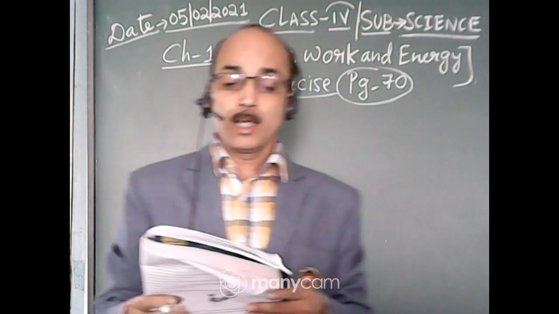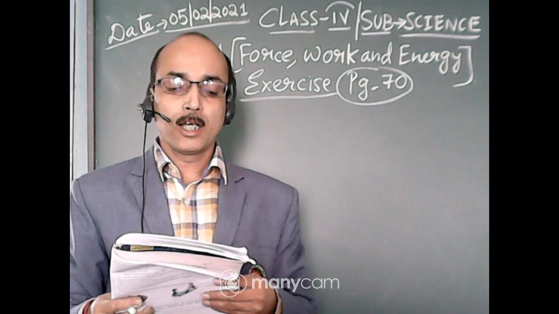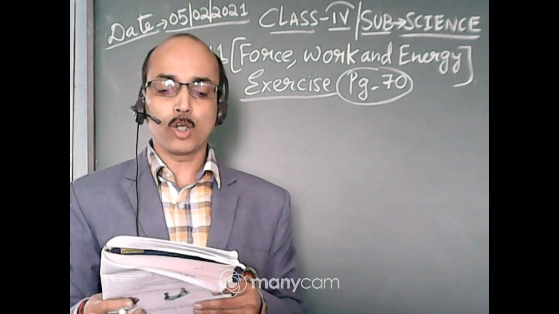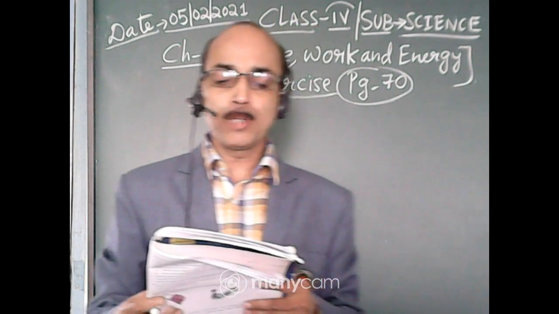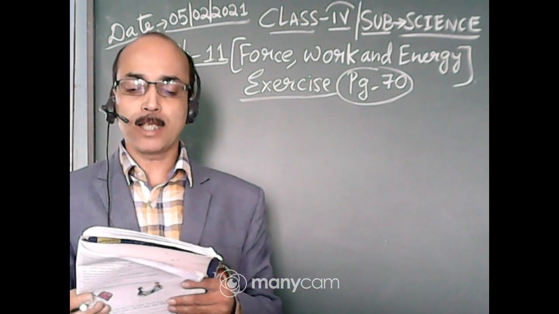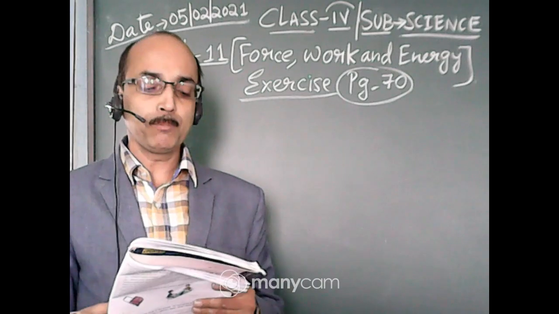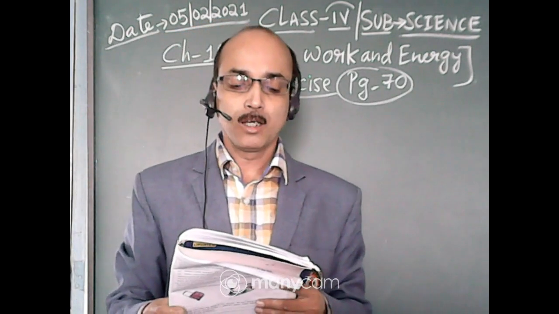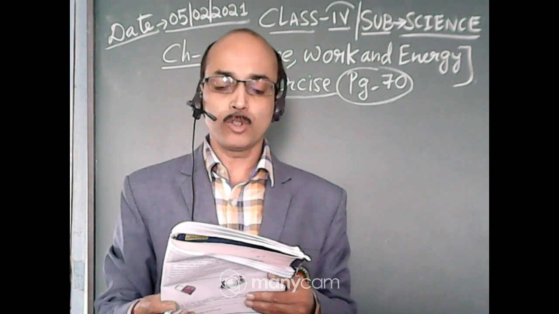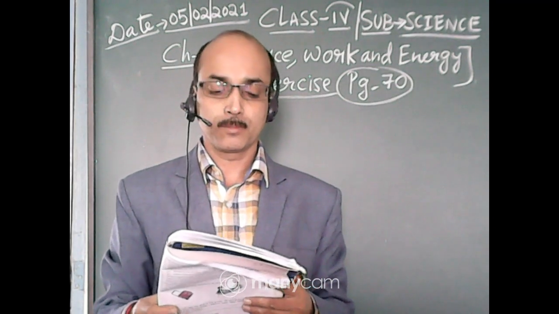Tick the correct answers, which we have already done. It is just a recap. Number 1, a push or pull applied on a body is called force. Number 2, simple machine is a device that makes our work easier and faster. Number 3, under what condition can a moving object change its direction?